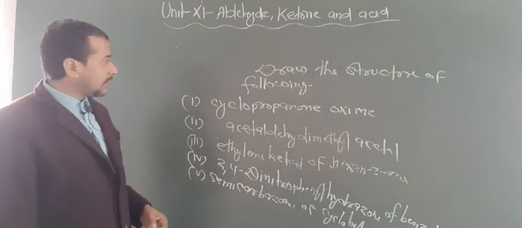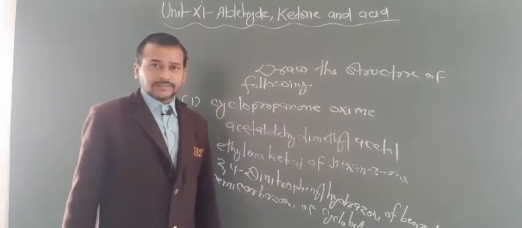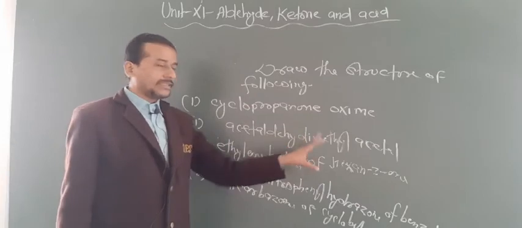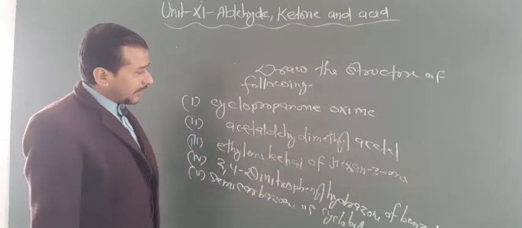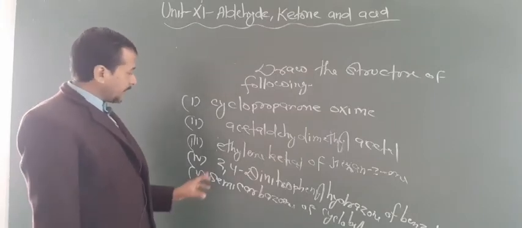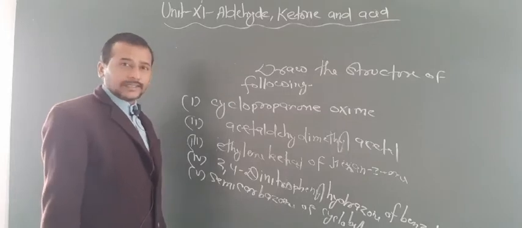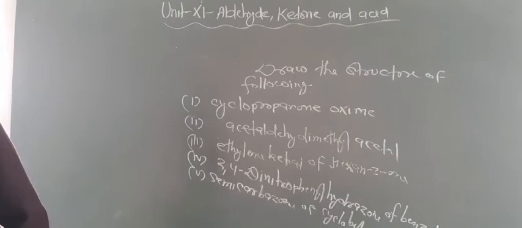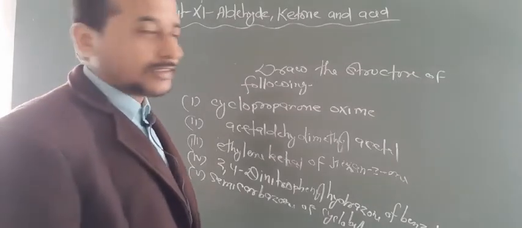Now let us focus on the questions. The cyclopropanone oxime, you have to draw the structure. Then acetaldehyde dimethyl acetal, then ethylene ketal of hexan-3-one, then 2,4-dinitrophenylhydrazone of benzaldehyde, then semicarbazone of cyclobutanone. So these types of questions may be asked in the board examinations. Now how can you solve this type of question?